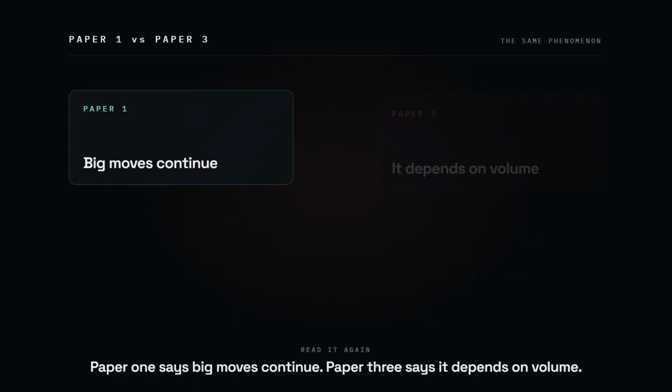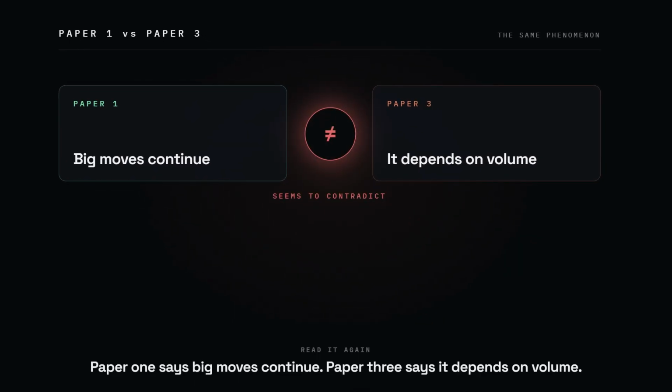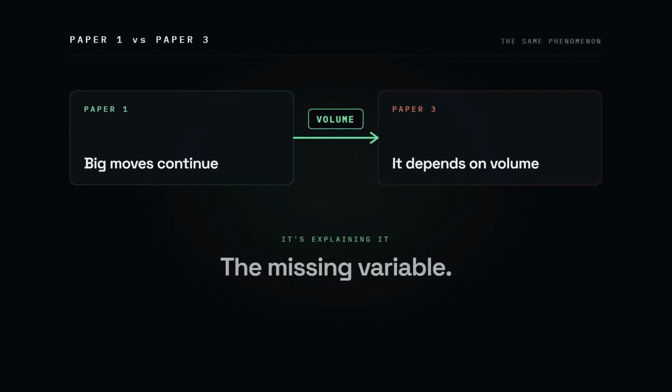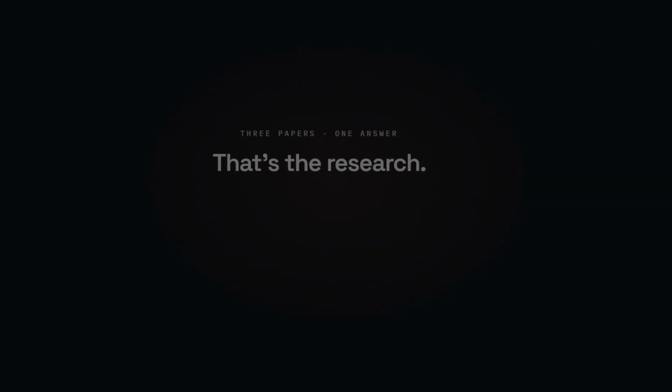Read that again next to paper 1. Paper 1 says big moves continue. Paper 3 says it depends on volume. Paper 3 isn't contradicting paper 1, it's explaining it. It's the missing variable. That's the research.